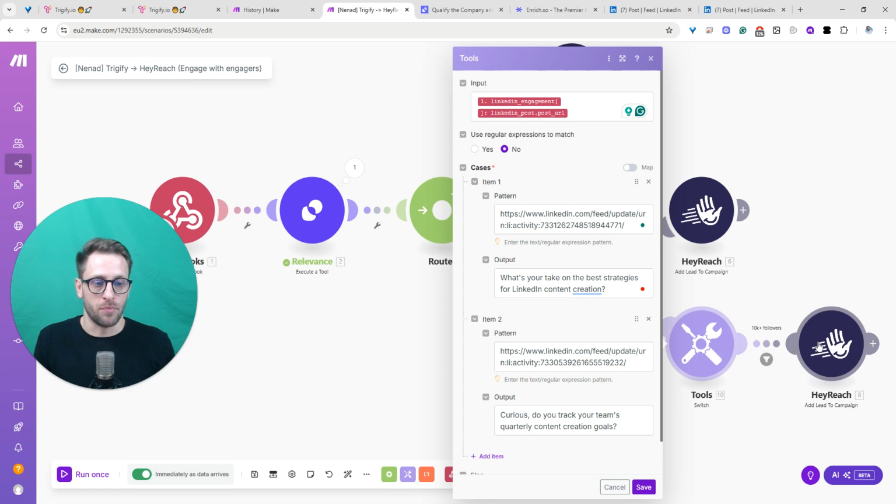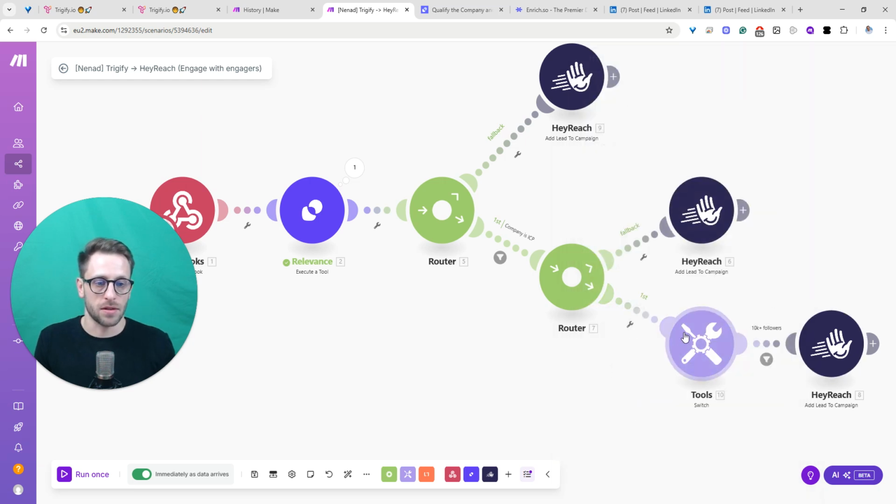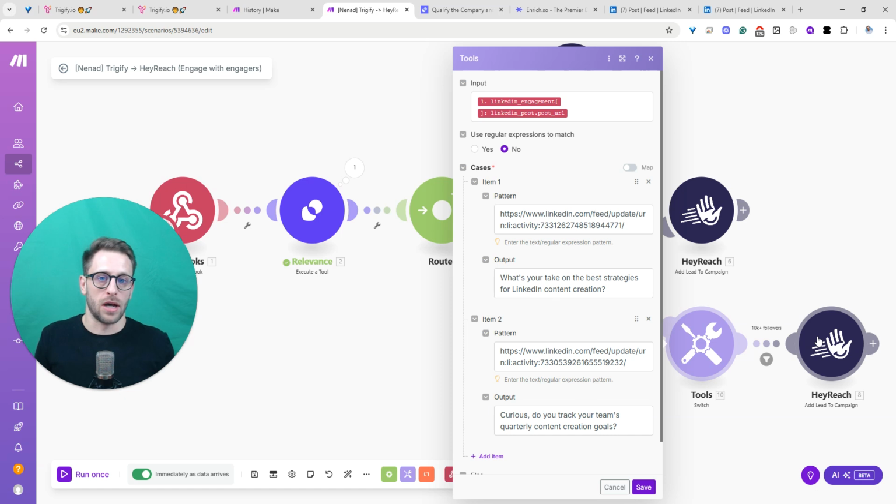This sentence will be pushed into HeyReach as a custom field called personalization. So the output will be this sentence here.